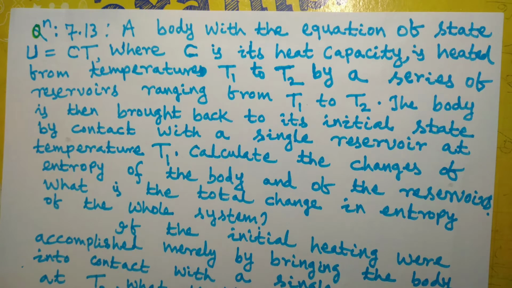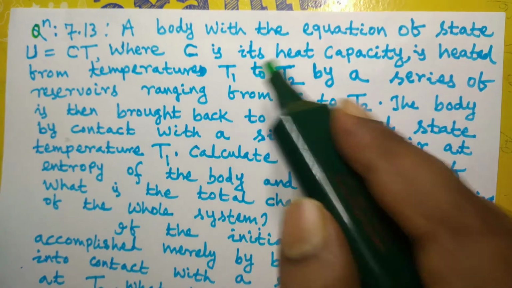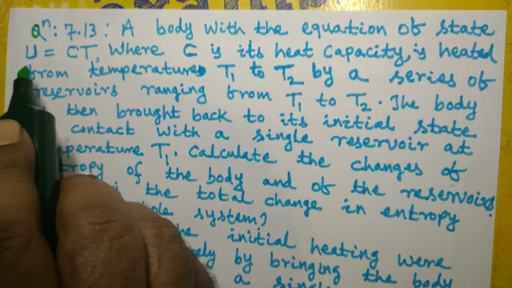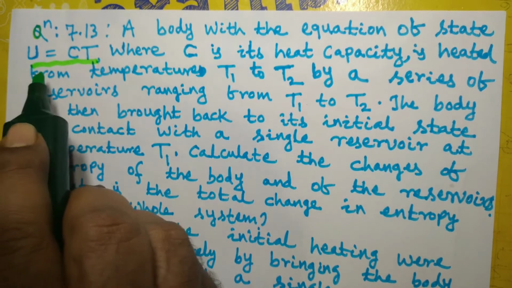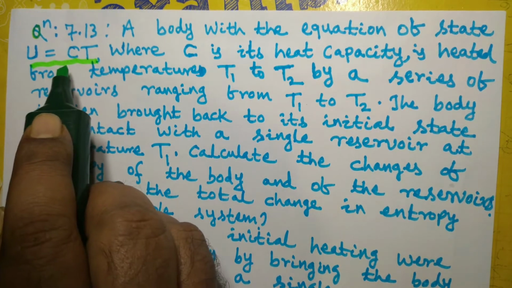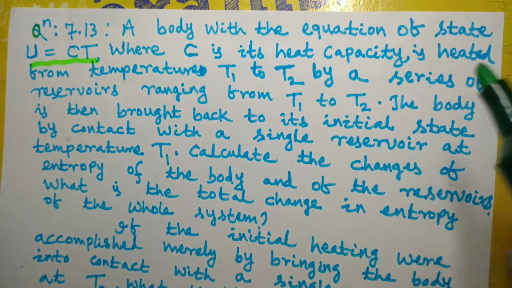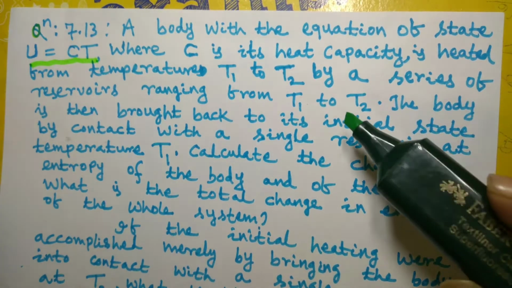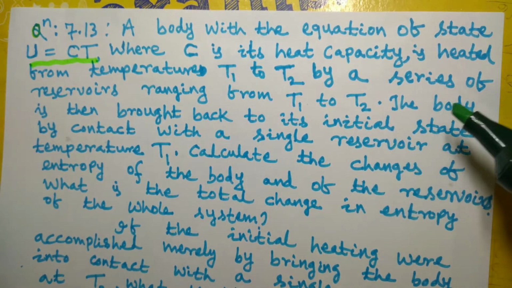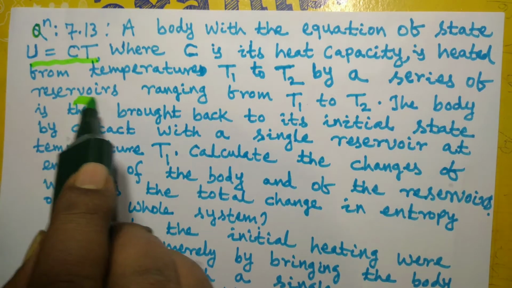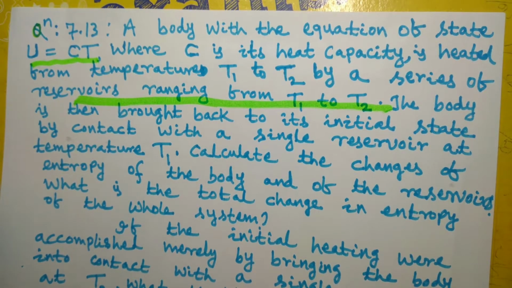Let's get started. Question number 7.13: a body with the equation of state U = CT. In fact, internal energy is equal to the product of heat capacity and temperature, where C is its heat capacity. It is heated from temperature T1 to T2 by a series of reservoirs ranging from T1 to T2. And this is in fact a process of reversible heating, because the heating process takes place through